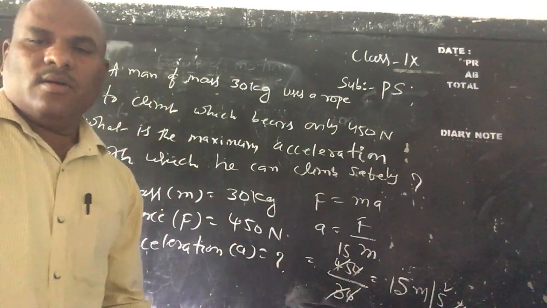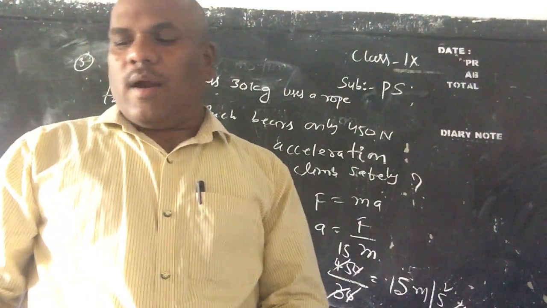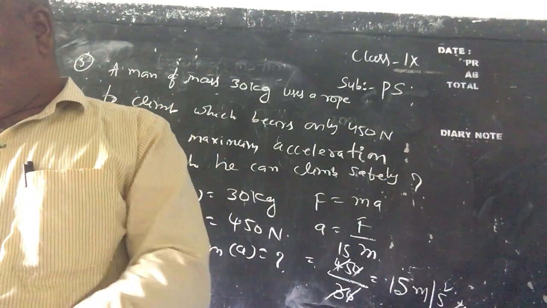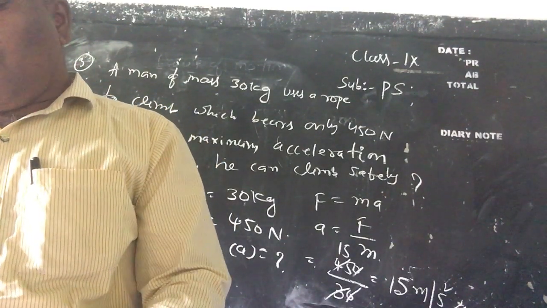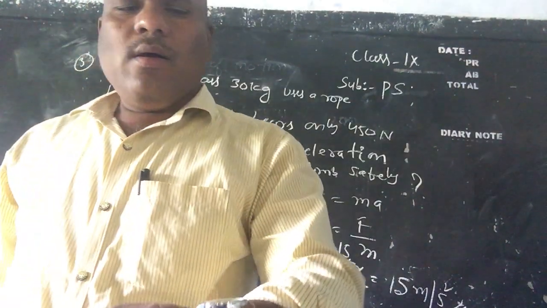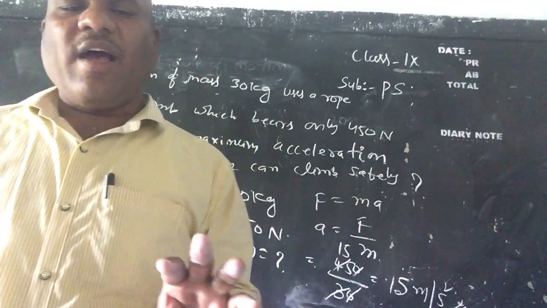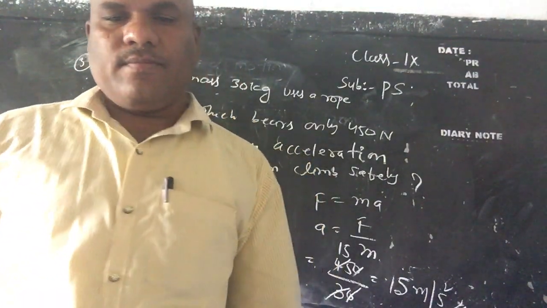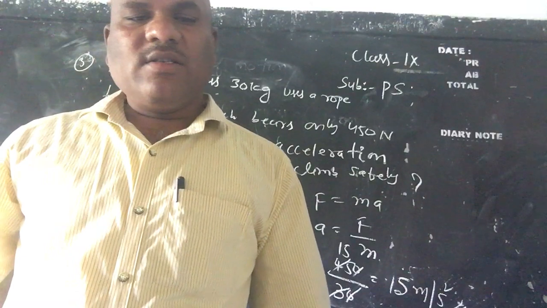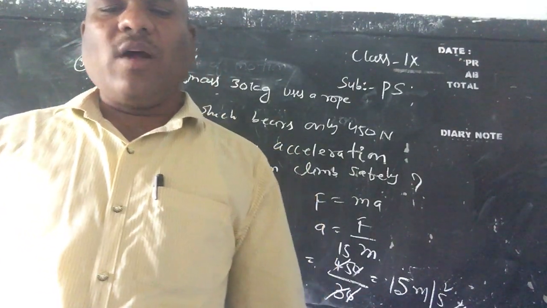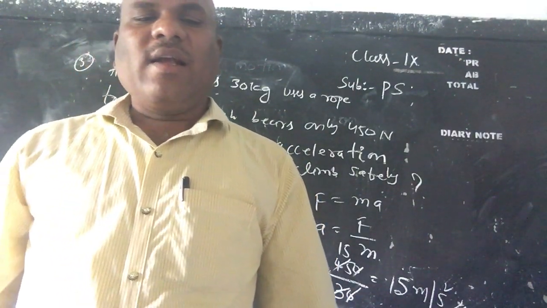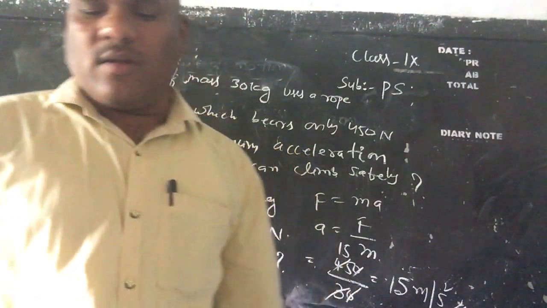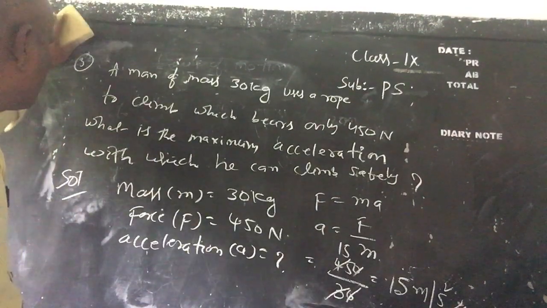Okay, so next, one more problem, children, very easy problem I tell you. See, an object of mass 5 kg is moving with a velocity of 10 meters per second. A force is applied so that in 20 seconds it attains a velocity of 25 meters per second. What is the force applied on the object, children?